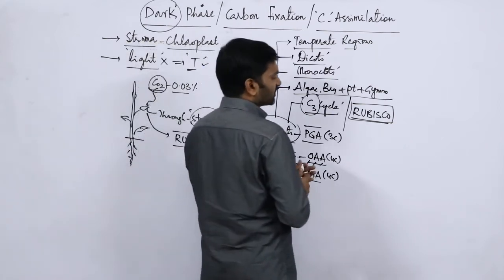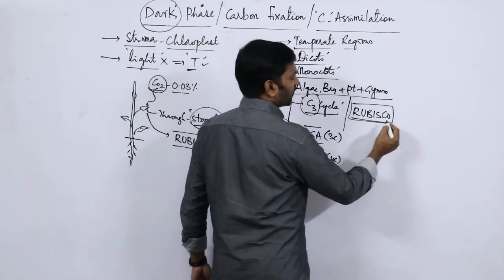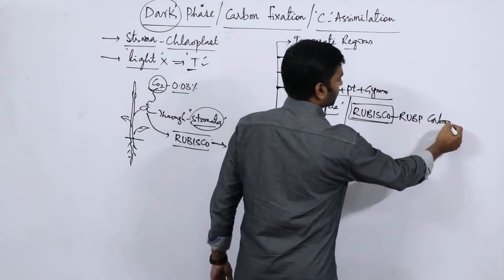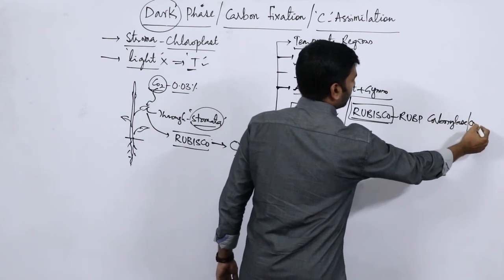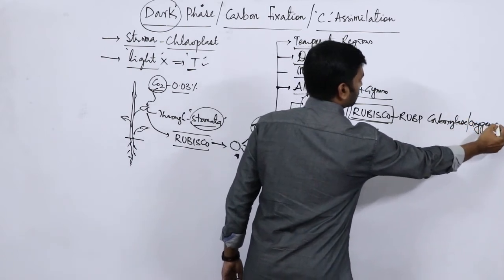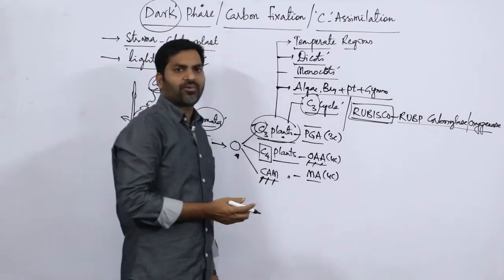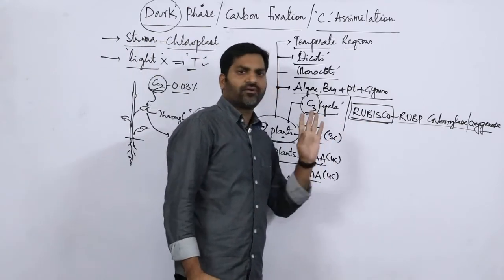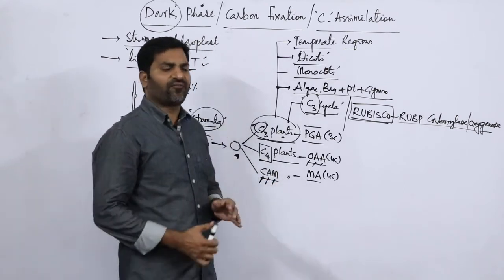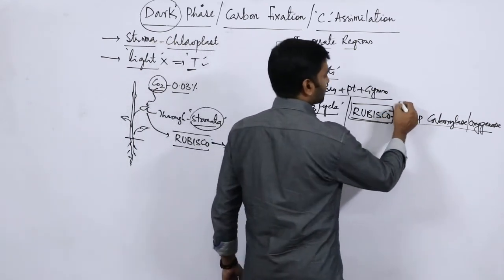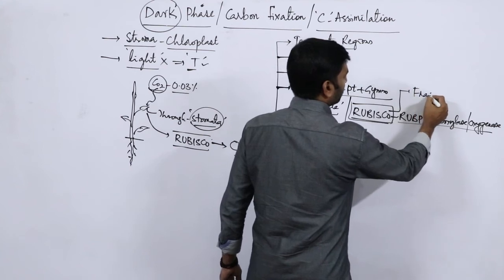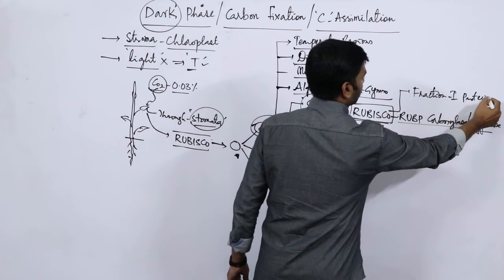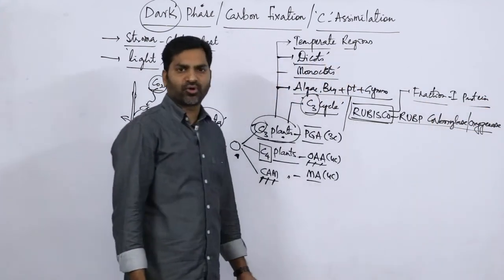Rubisco stands for RuBP carboxylase oxygenase. This enzyme is also called fraction 1 protein. The alternative name for this enzyme is fraction 1 protein.